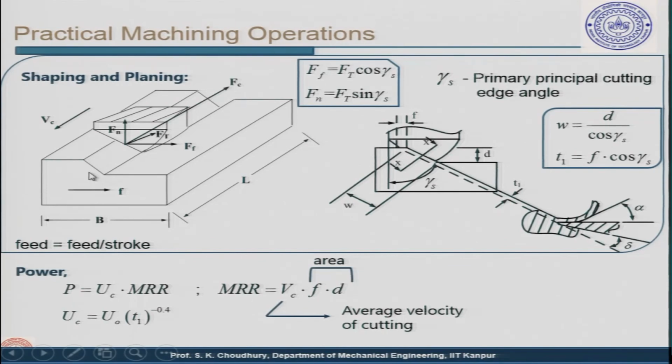Then it goes back to the initial position, ready to take the second cut or second pass. That movement, the tool moving forward and going back, is called the stroke. During one stroke, the workpiece is given a certain feed.